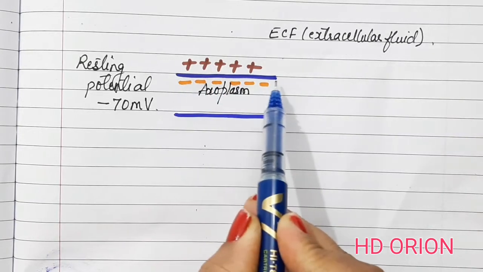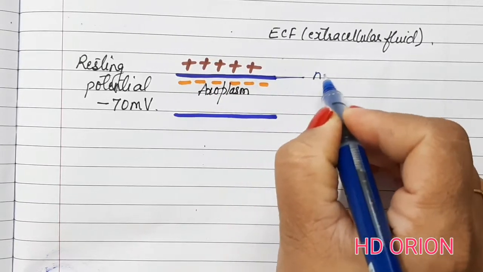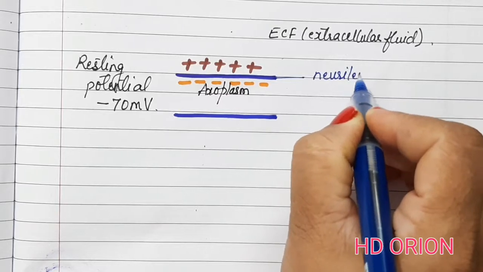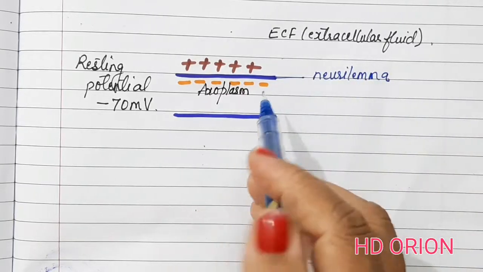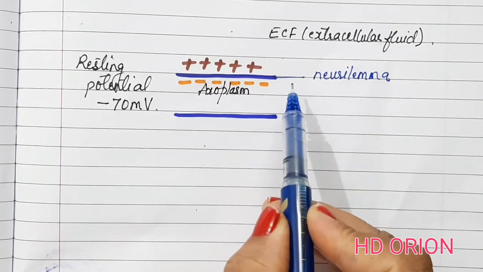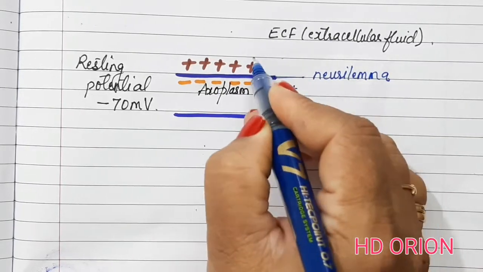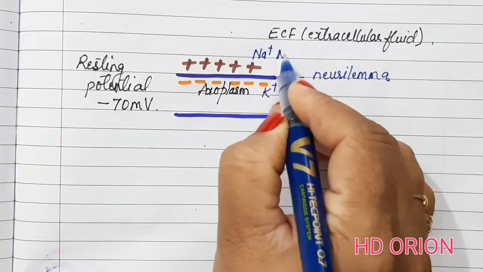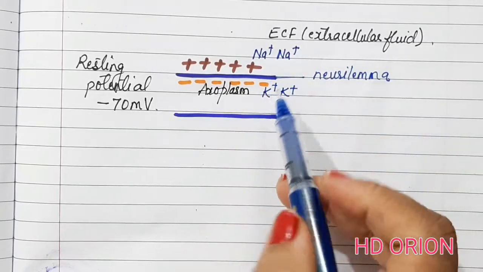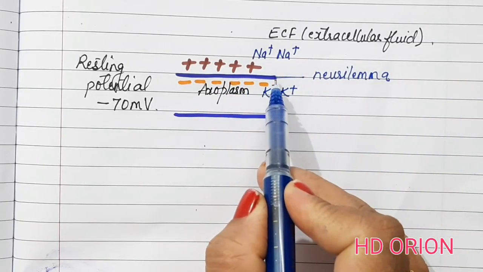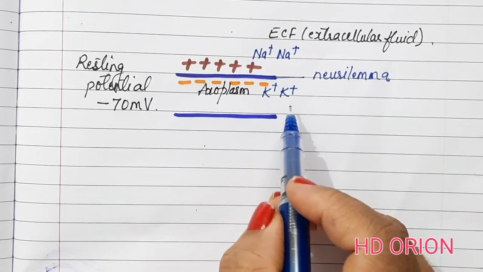This axon membrane is called as neurilemma. Now this neurilemma is more permeable to the potassium ions. Inside the potassium ions are present, and outside the sodium ions are present. So this neurilemma is more permeable to the potassium ions than to the sodium ions.